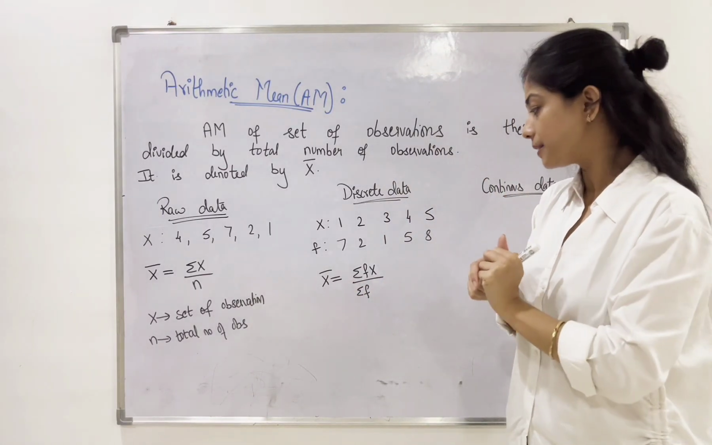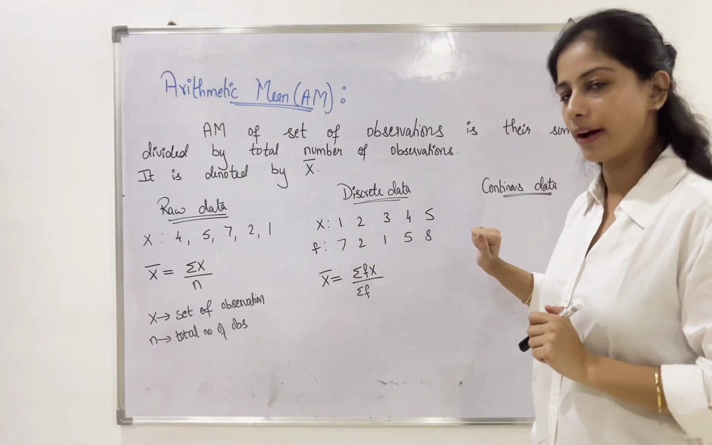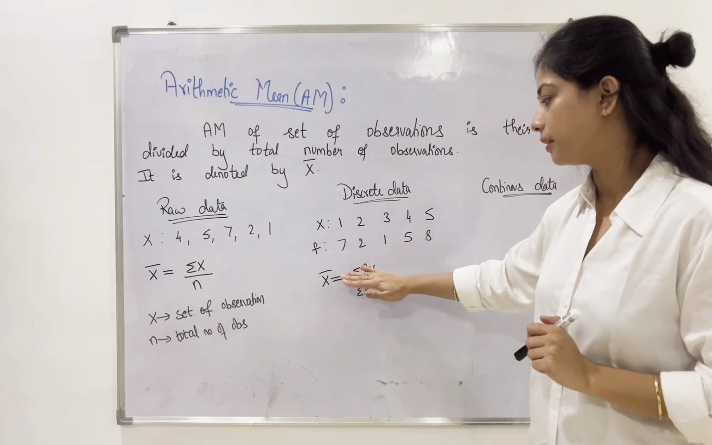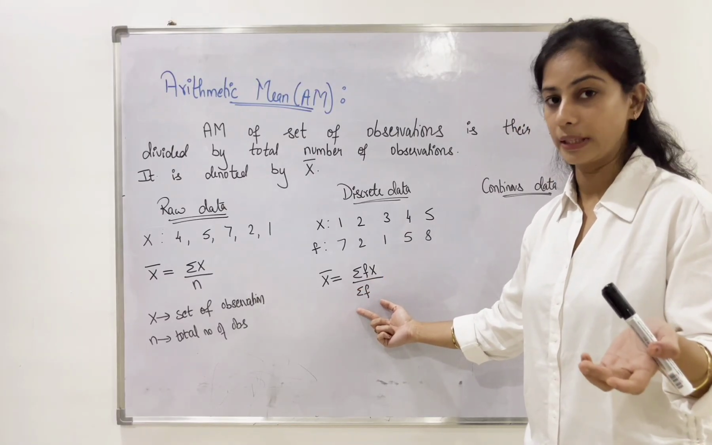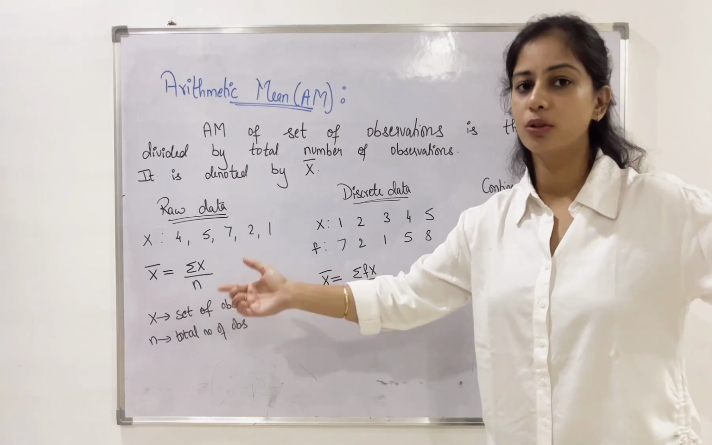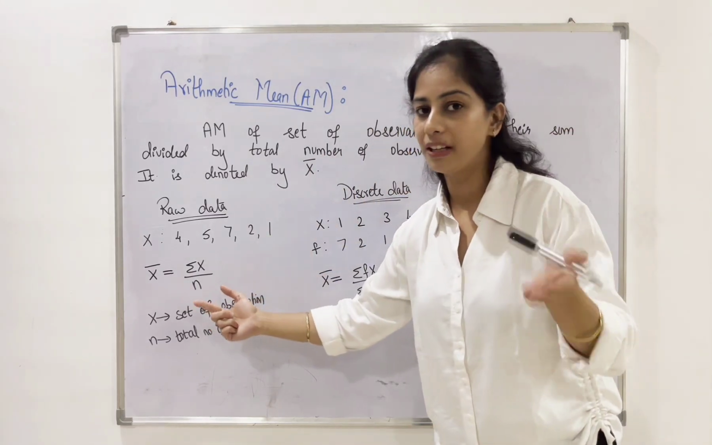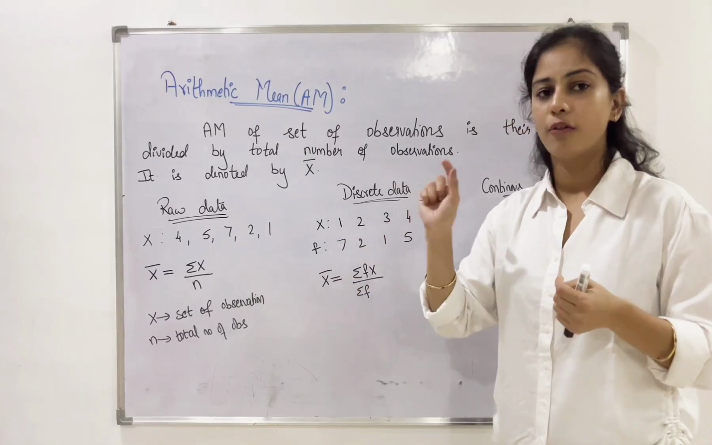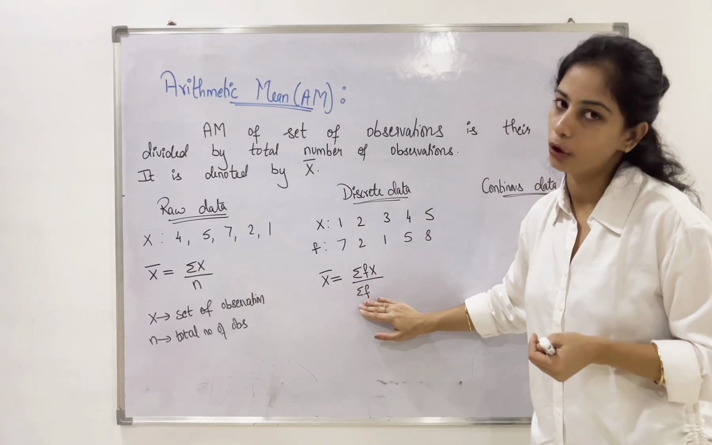Now in this case, we have different x values and we have different f values. So multiplying them together and adding them up, divided by the total number of frequencies. In the earlier case, we just had the individual series, so we just counted them. But when we're talking about frequency, we need to add those frequencies and take them in the denominator.